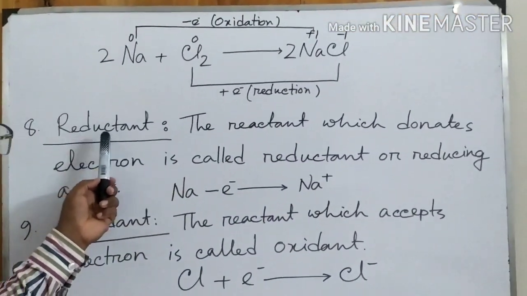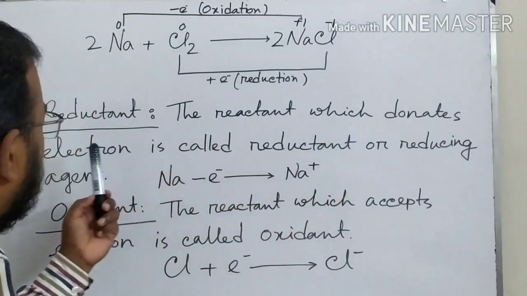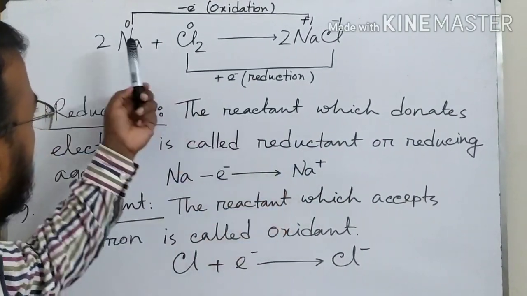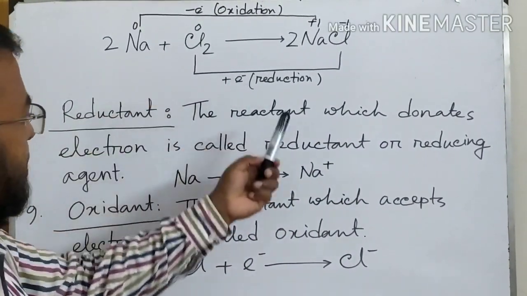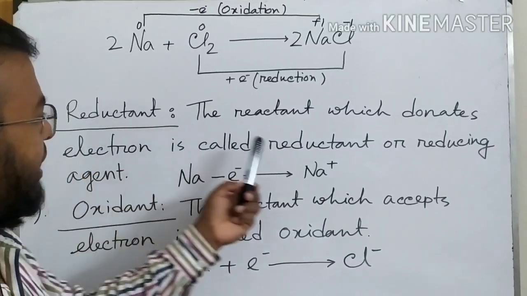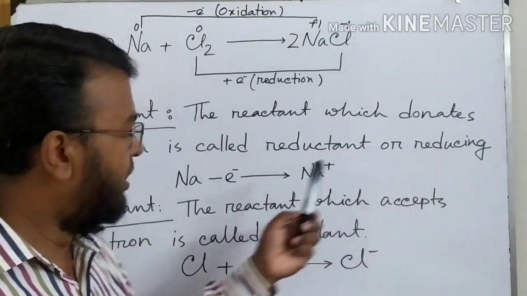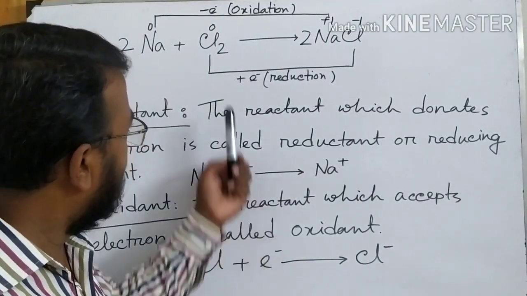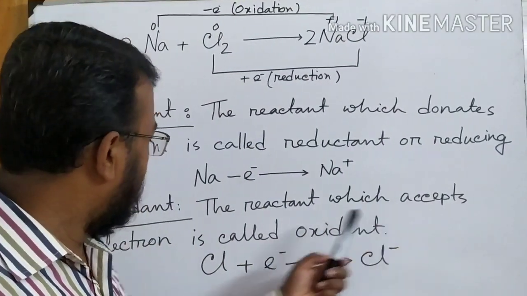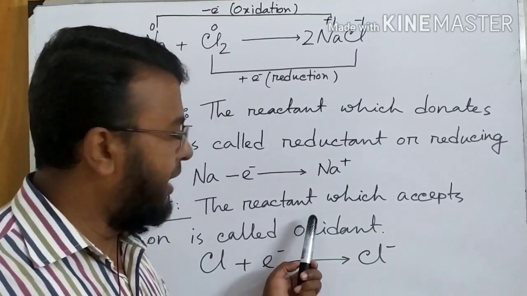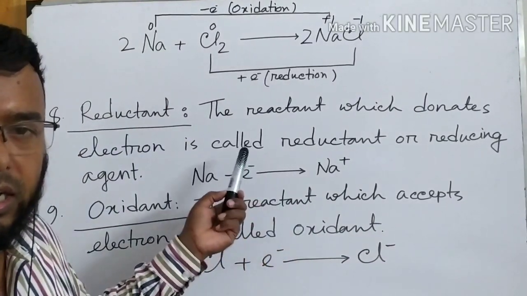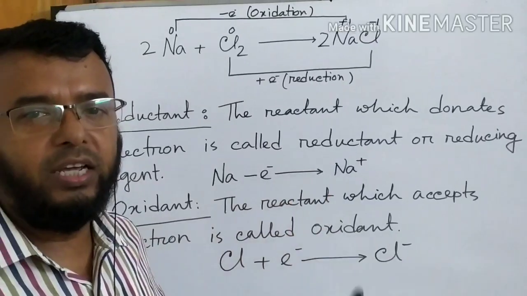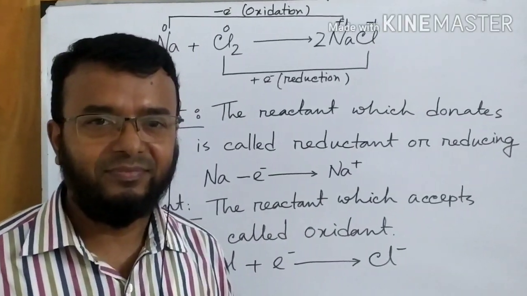Now reductant, the reactant which donates electron is called reductant. Here sodium donates electron, so sodium is a reductant and it is also called reducing agent. Now oxidant, in this reaction the reactant chlorine accepts electrons, so it is an oxidant. So here sodium is reductant and chlorine is oxidant.